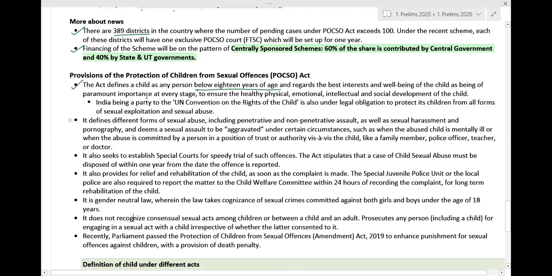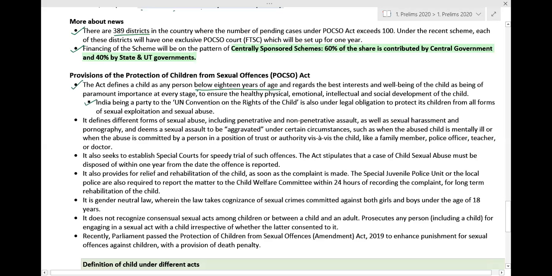Now let us understand some provisions of the Protection of Children from Sexual Offences Act. The Act defines a child as any person below 18 years of age and regards the best interest and well-being of the child as being of paramount importance at every stage, to ensure healthy physical, emotional, intellectual, and social development of the child.